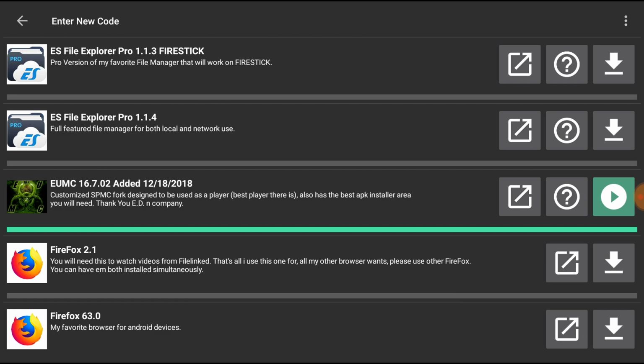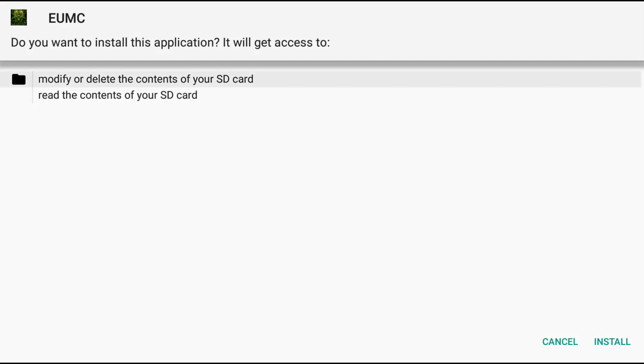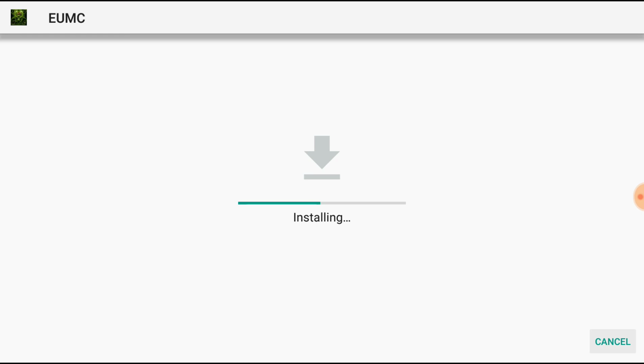It's a play icon now. That's to install. Install. And we will hit done.